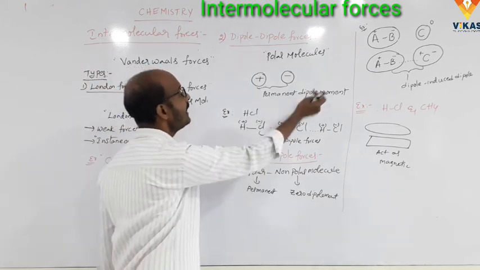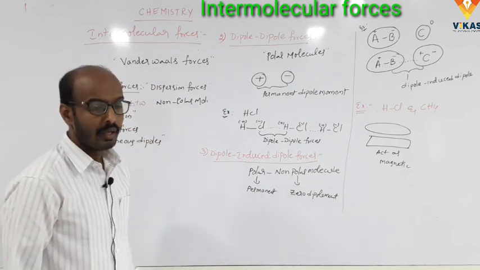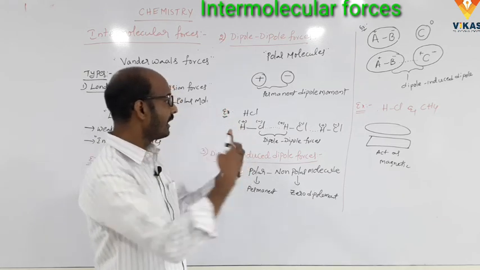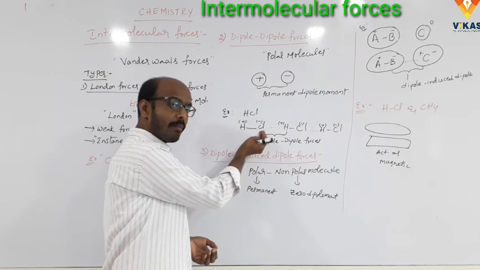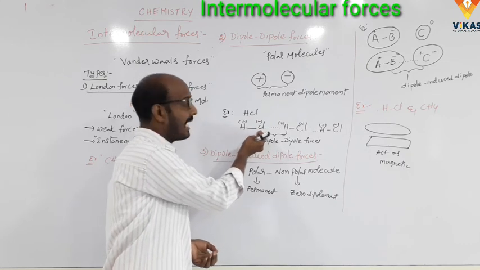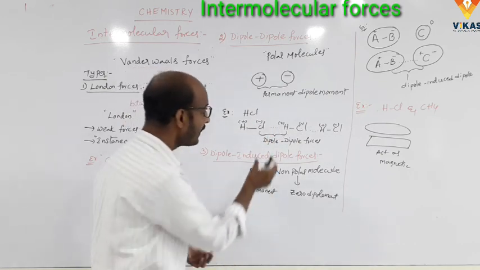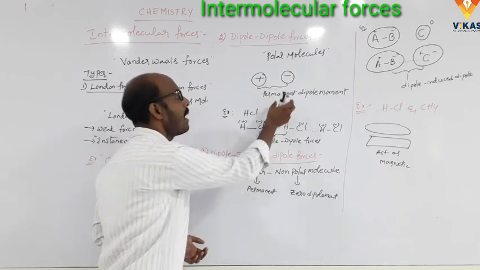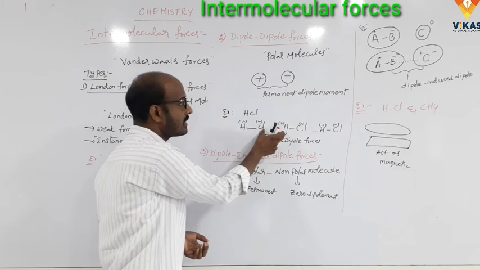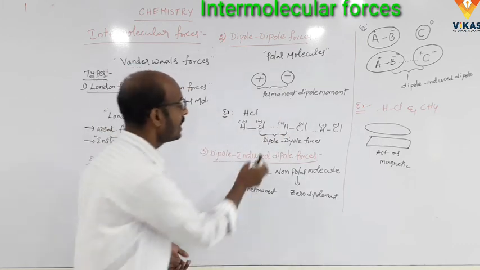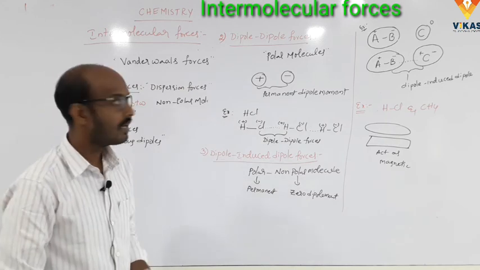It forms a permanent dipole moment. How does the permanent dipole moment form? The two polar molecules interact with each other. The negative charge of one molecule attracts the positive charge of the other molecule to form the dipole force, to form the permanent dipole moment. This charge separation between the two polar molecules is called permanent dipole moment. It is called dipole forces. For example, HCl.